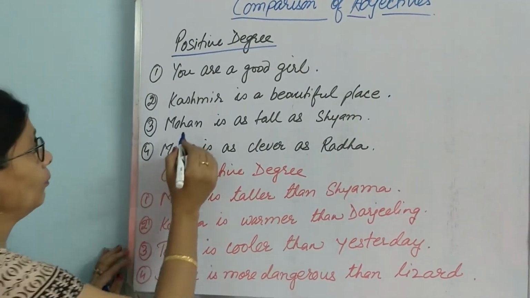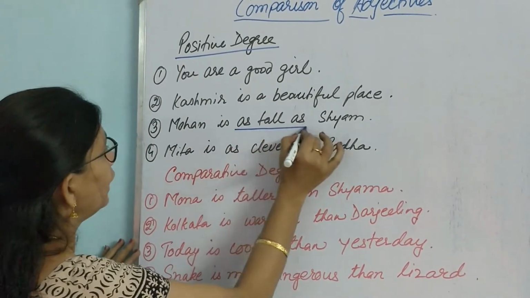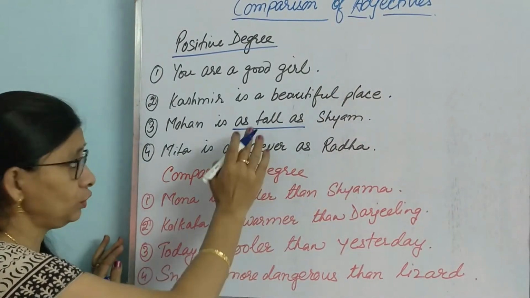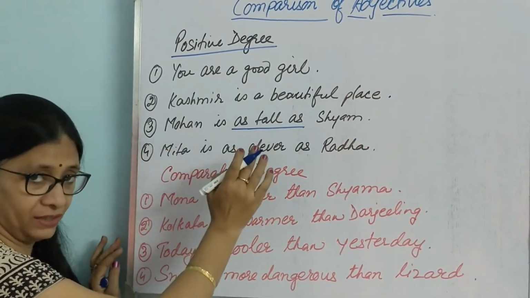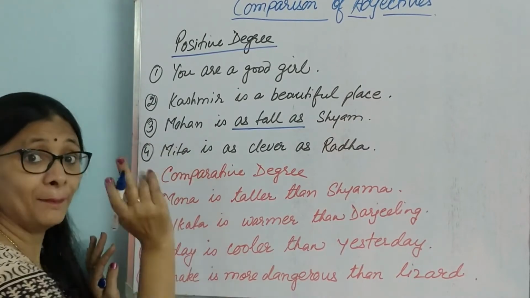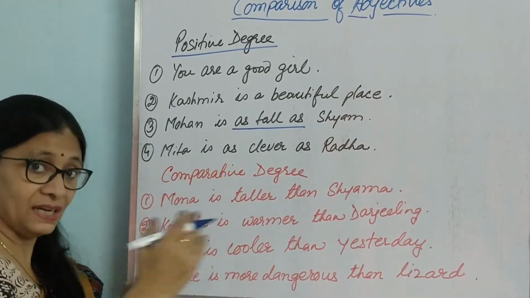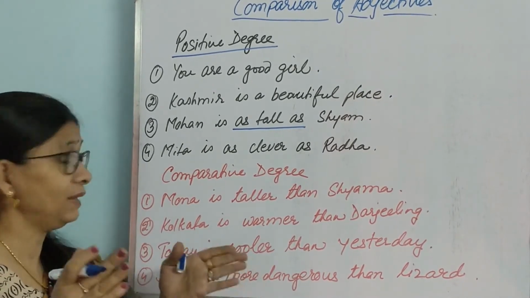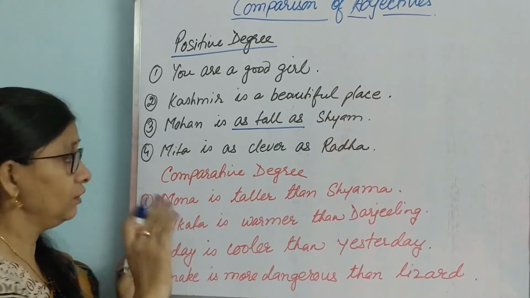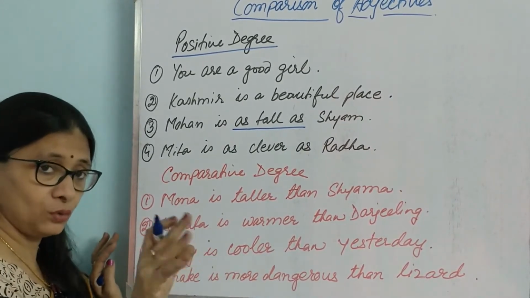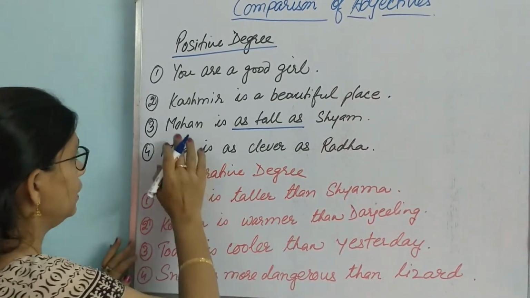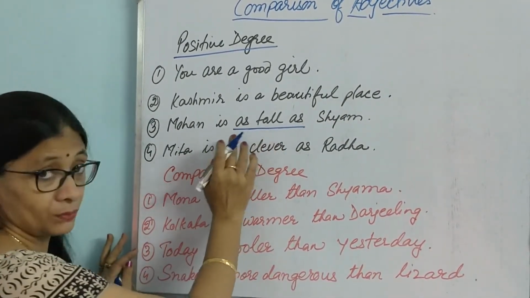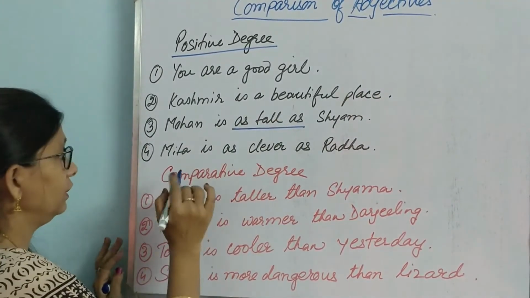Let us see. Mohan is as tall as Shyam. Here for tall, we are taking the positive degree, but there is a comparison made here, even though they are similar. The sentence is trying to say that the two persons are similar in their height. So when two similar things are to be told, we write like this: Mohan is as tall as Shyam. So we use the word as both before and after the word.